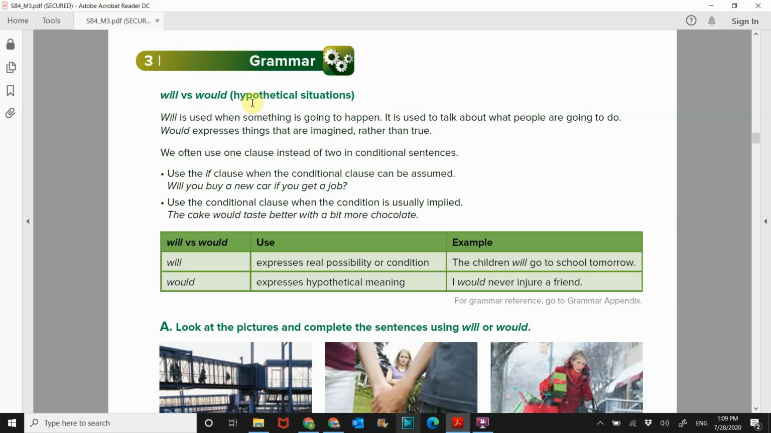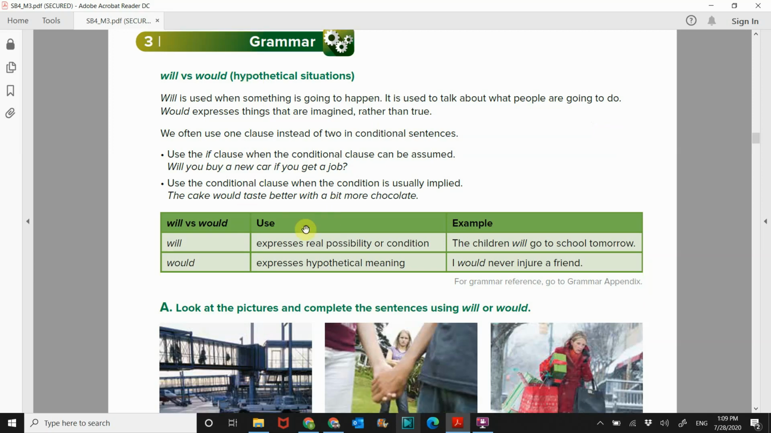Hypothetical, when you hear hypothetical, that means imaginative, like it's not real, like the situation does not exist. So if someone says, hypothetically speaking, they're saying like, if this, then. So you would use would because would is imagined. So here you go. Will, real possibility. Would, hypothetical.